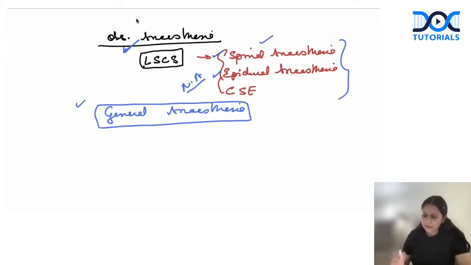So what is my anesthesia of choice? Spinal or epidural or CSE, combined spinal epidural. But GA we have to give if I cannot give these anesthesias because of an absolute contraindication in the patient, like coagulation disorder, right? If the patient has a coagulation disorder, I cannot give the neuraxial blockade. If, let's say, the patient has severe cardiac disease, I cannot give neuraxial, I'll have to give general anesthesia, right? Okay, so let us see the question again.